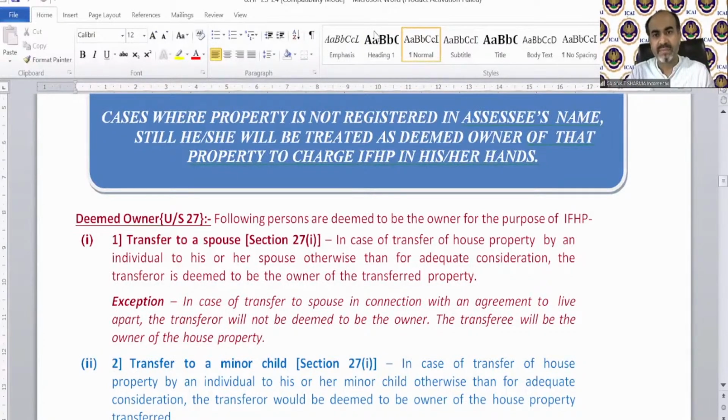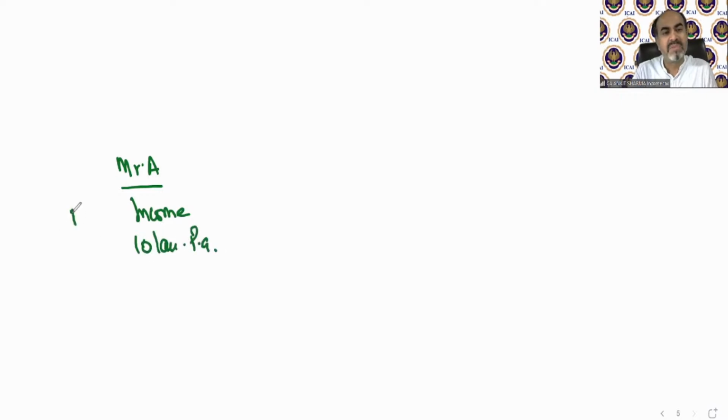For example, Mr. A is earning income of 10 lakh rupees per annum from his business sources. He is running a business and earning 10 lakh rupees per annum.